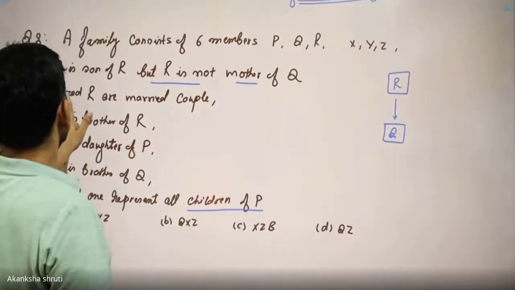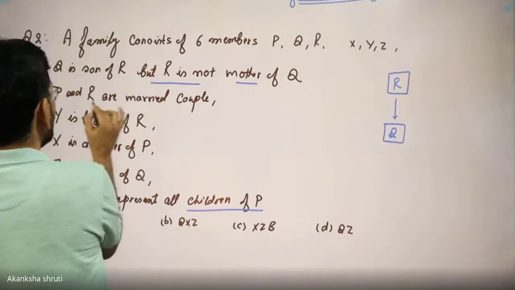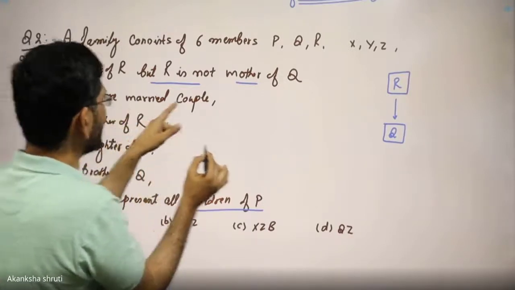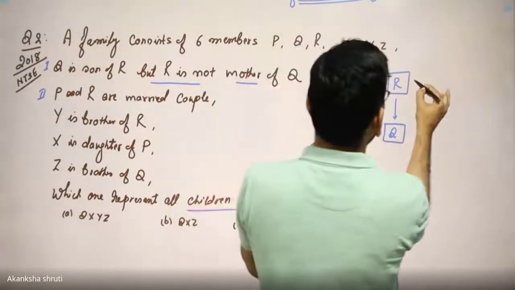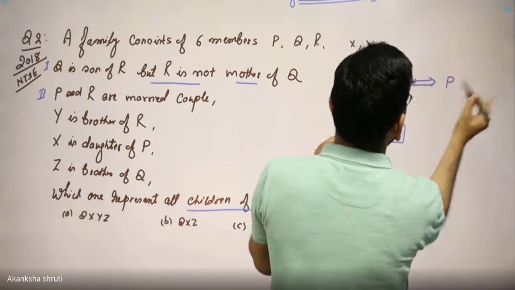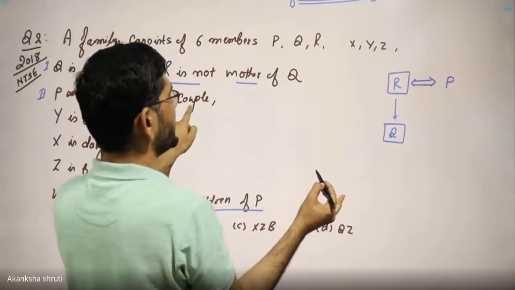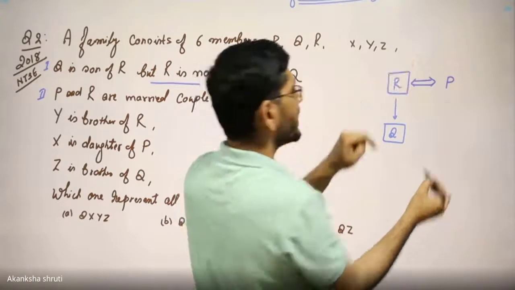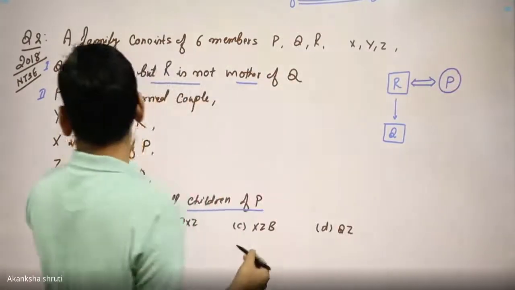The second statement, P and R are married couple. So here it is R, connect it with P. Students, because it is given in the second that P and R are married couple, and from the first we have concluded R is male, so P will be female.